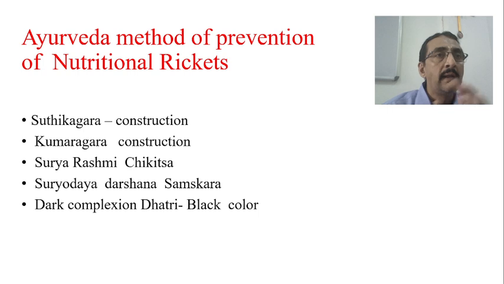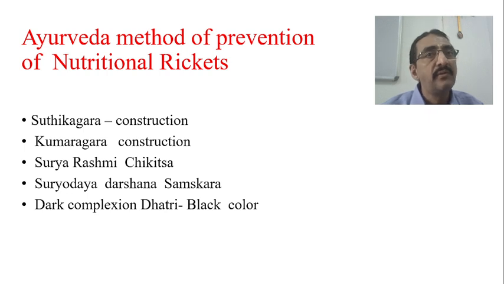So vitamin D is almost absent in breast milk, and we always advise exclusive breastfeeding for the baby for the first 6 months. So one thing is very sure: the baby is not getting vitamin D3 or vitamin D. Now we should find some alternate ways by which the body can get the vitamin D.